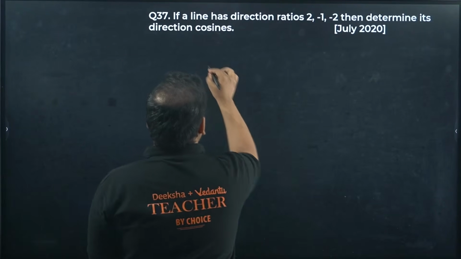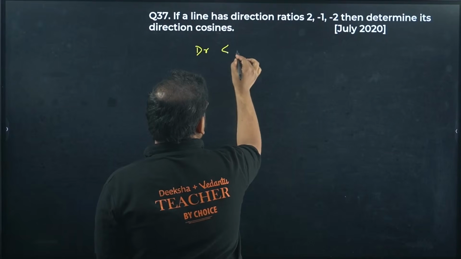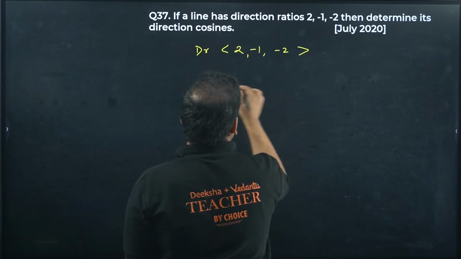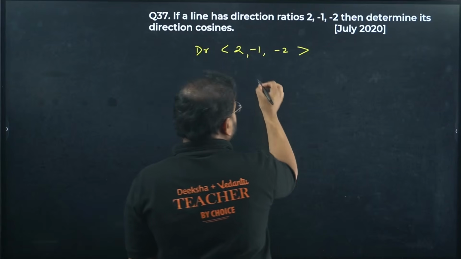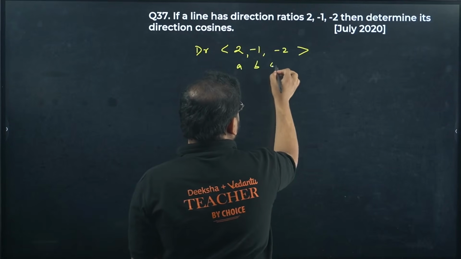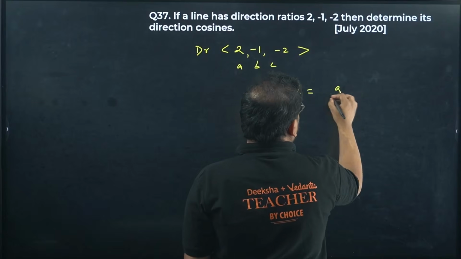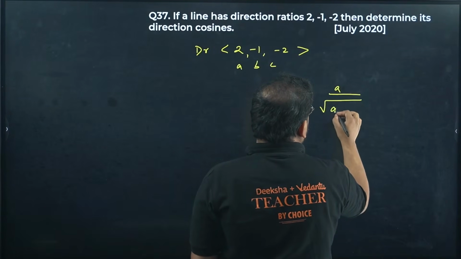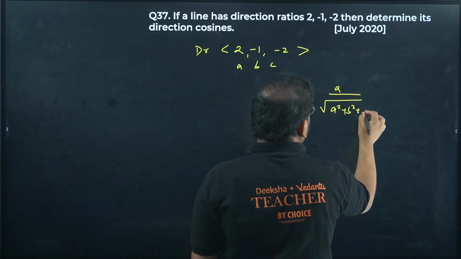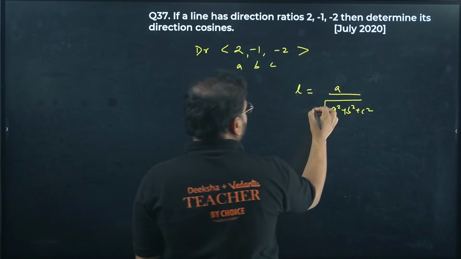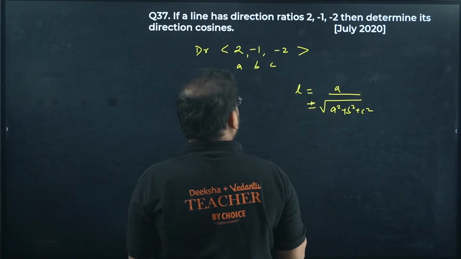Okay. DRs are given 2, minus 1 and minus 2. So how do you find direction cosines? These are the values of a, b, c. So the value of l is found using a upon root of a square plus b square plus c square. Of course, you'll have a plus minus sign over here because there's a root involved.